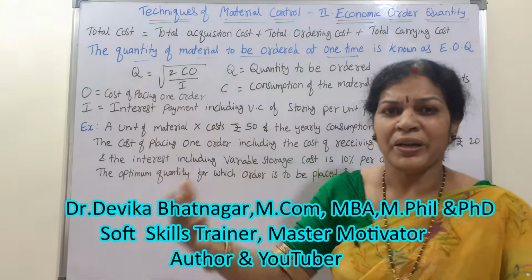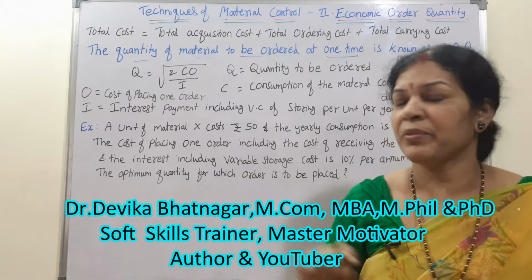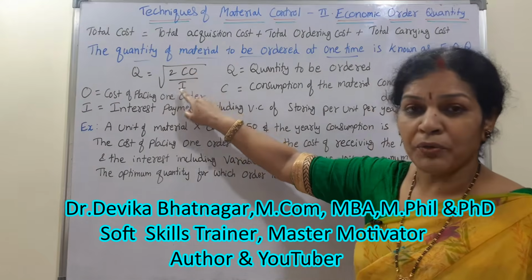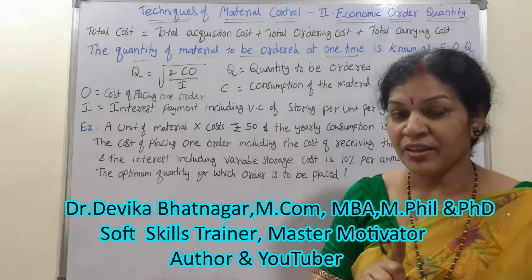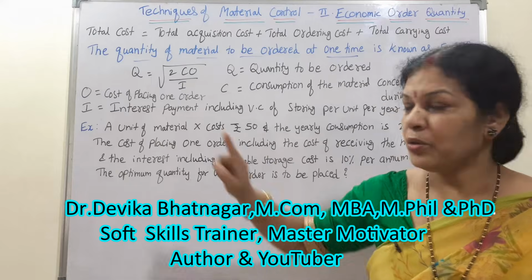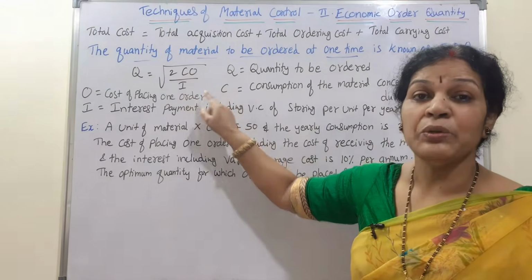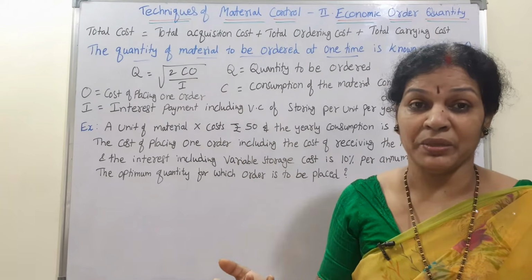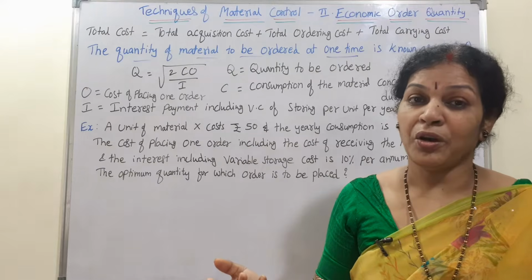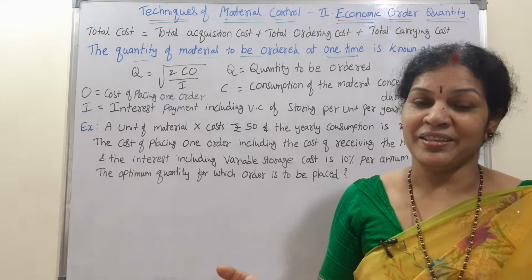Quantity means how much quantity is required at one time. Quantity Q is equal to root of 2CO by I. Say along with me, it will be easy. Root of 2CO by I.